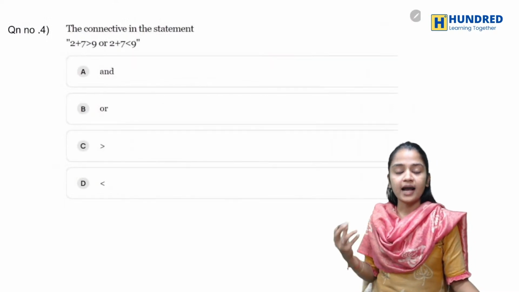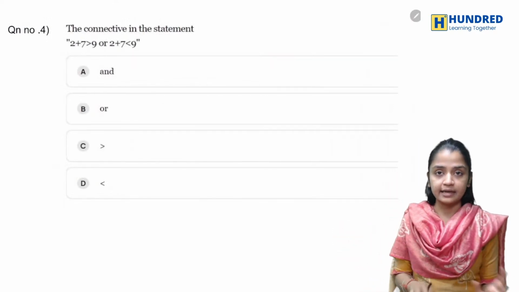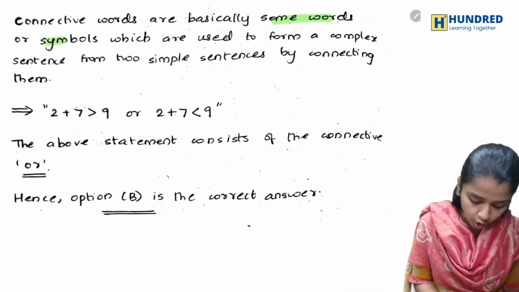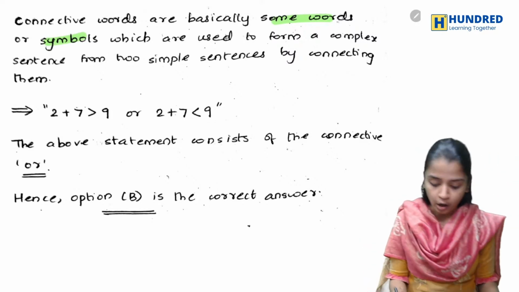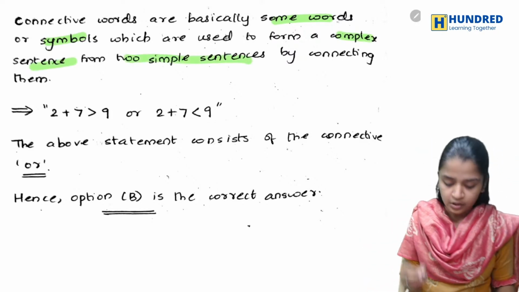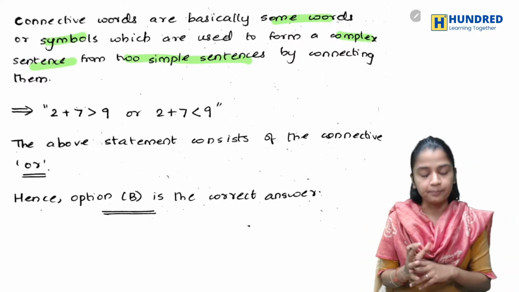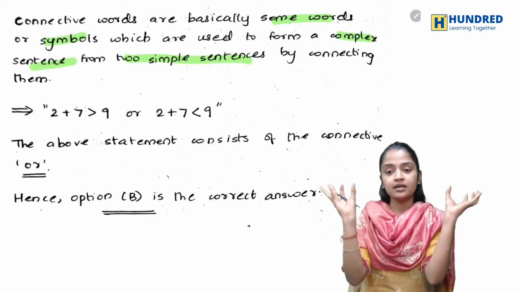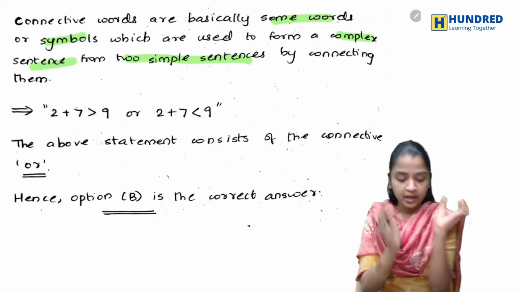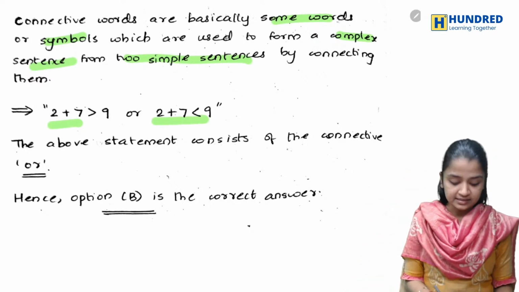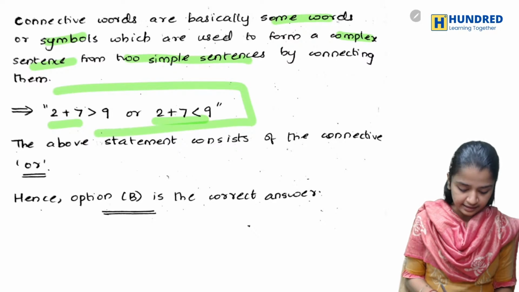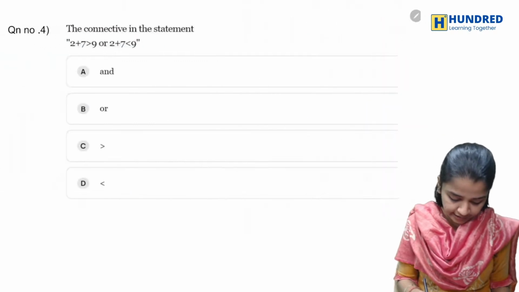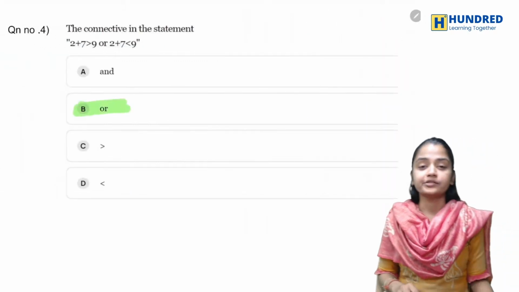Now they ask you for the connective of the following statement. Generally, what is a connective? Connectives are words or symbols which are used to form a complex sentence from two simple sentences by connecting them. So you have two simple sentences and you form a complex sentence by connecting them with the word "or". So here your connective is nothing but "or".